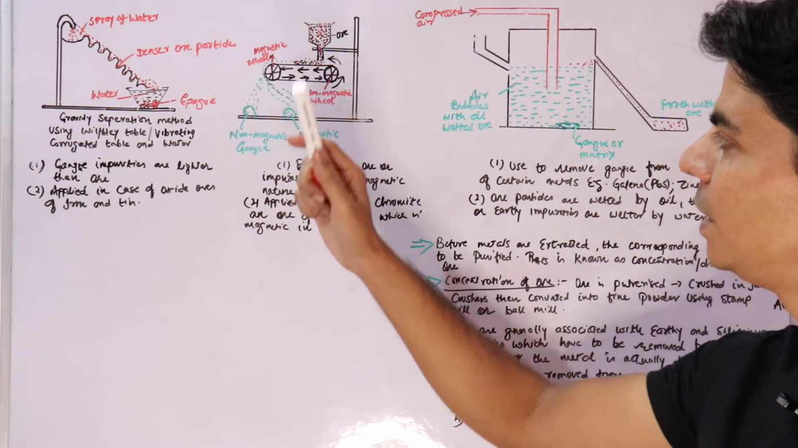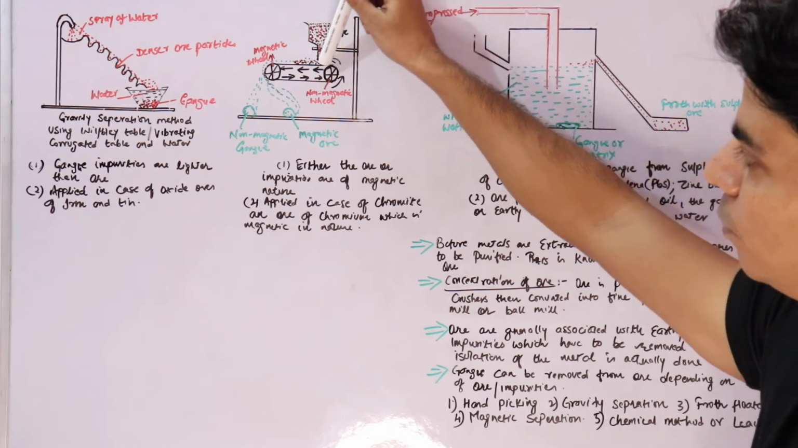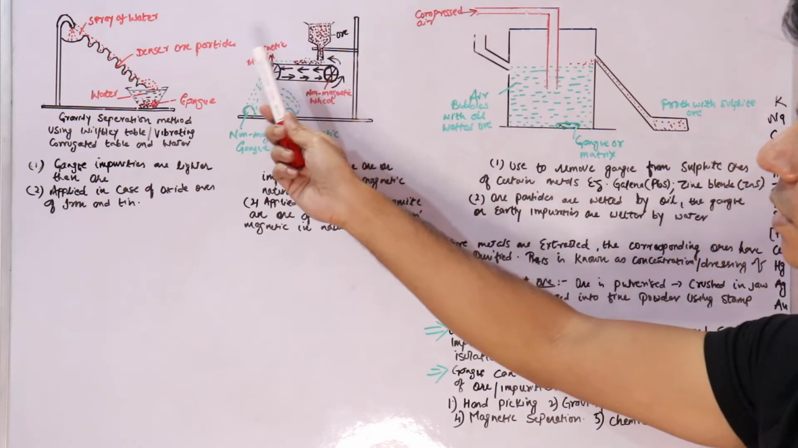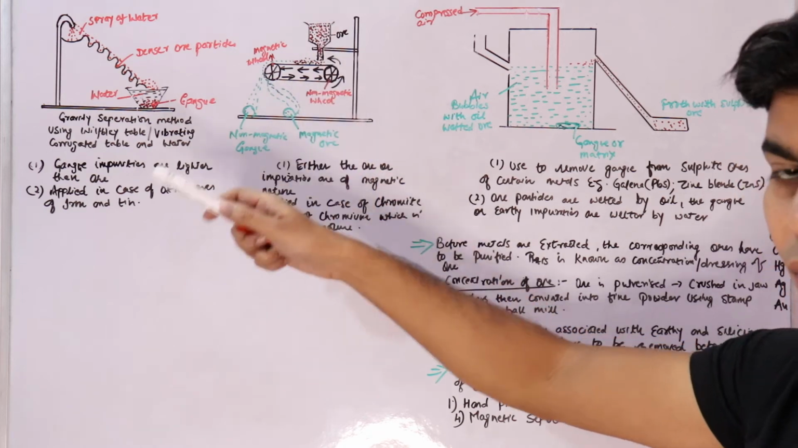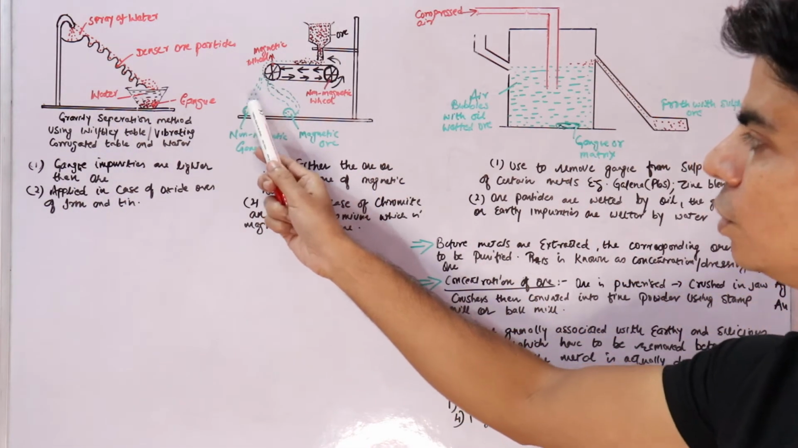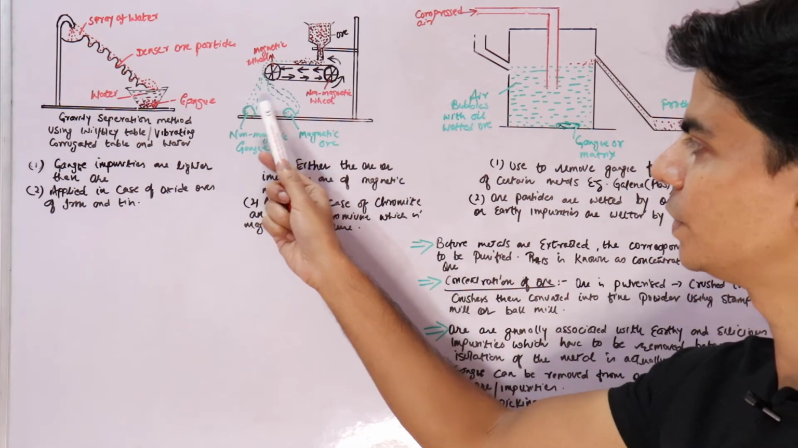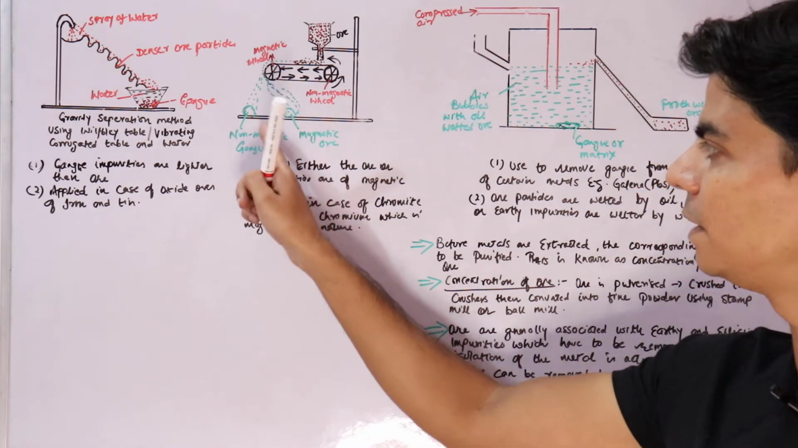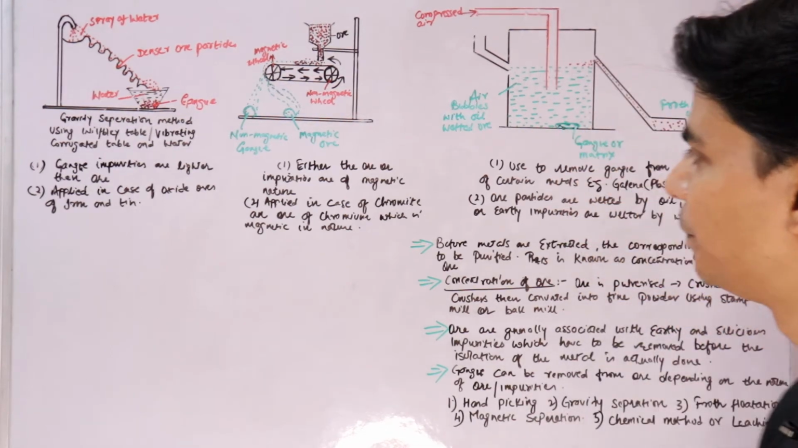So I'll repeat once again, when you put the powdered ore from here, it will move along the conveyor belt, right, and the magnetic particles will get attracted to the wheel, and the non-magnetic particles would not be attracted to the wheel and will get separated, and both magnetic and non-magnetic particles will get collected in these separate heaps. So this way magnetic particles and non-magnetic particles are separated, right?